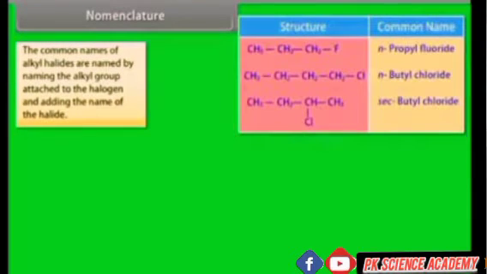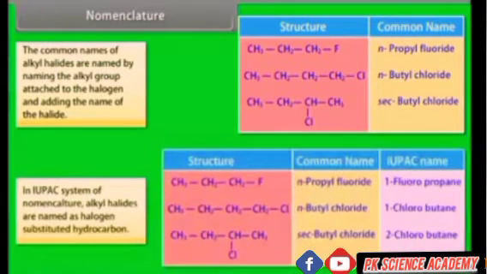Nomenclature. The common names of alkyl halides are named by naming the alkyl group attached to the halogen, and adding the name of the halide. In the IUPAC system of nomenclature, alkyl halides are named as halogen-substituted hydrocarbons.